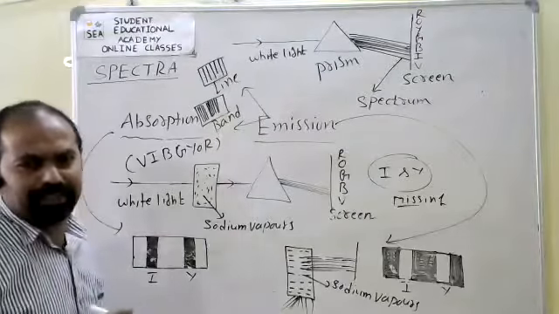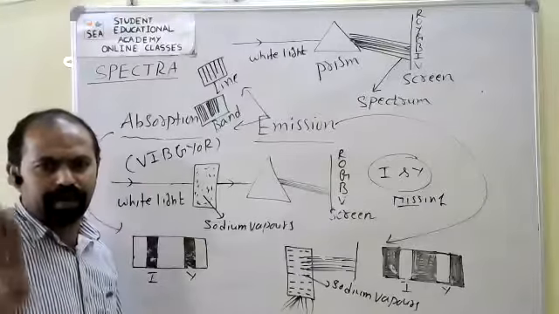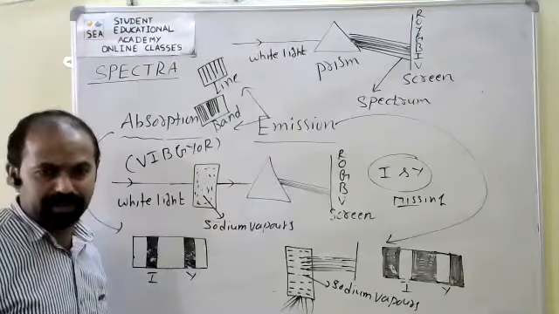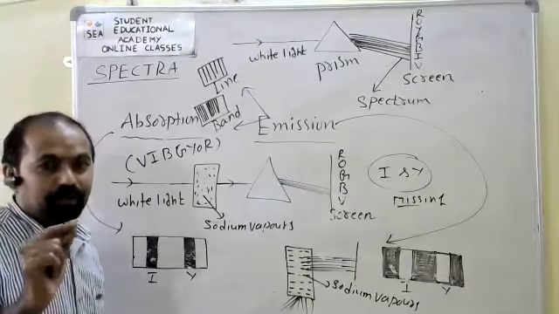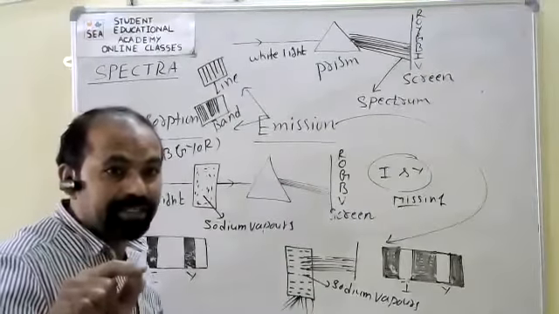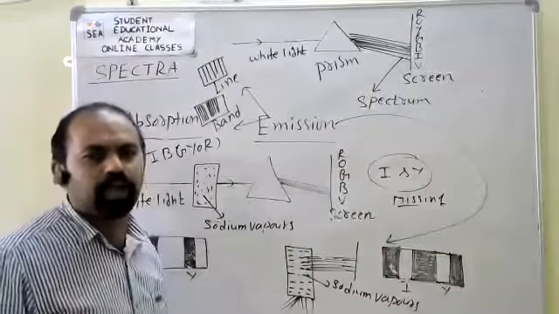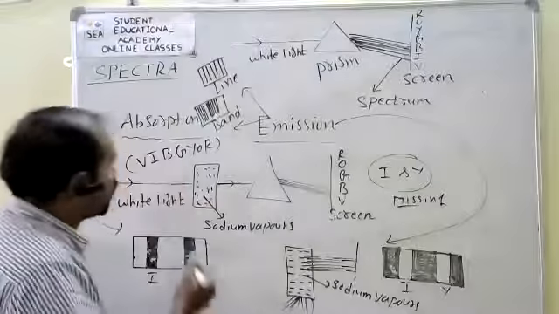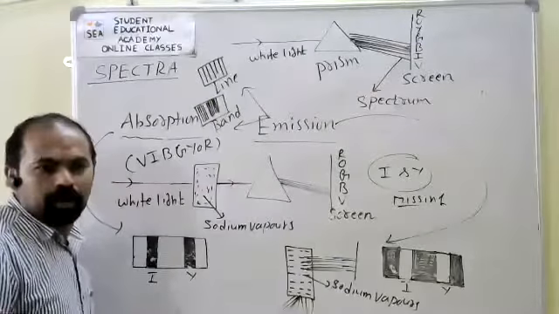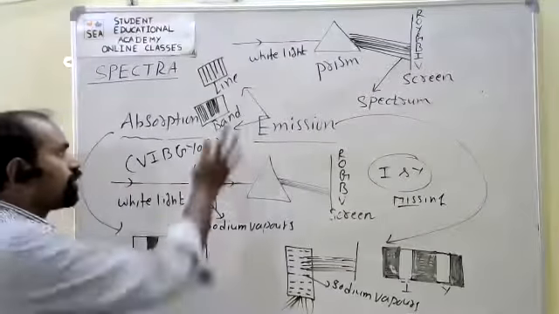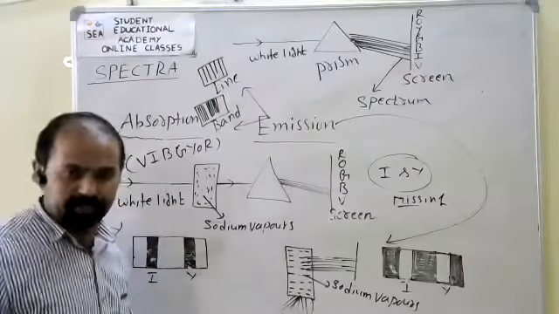Many closely spaced lines like a band, for example a four-line band, then the next band. Band spectrum is the characteristic of gaseous molecules. These look like bands, and because of that reason it is also referred to as molecular spectrum.